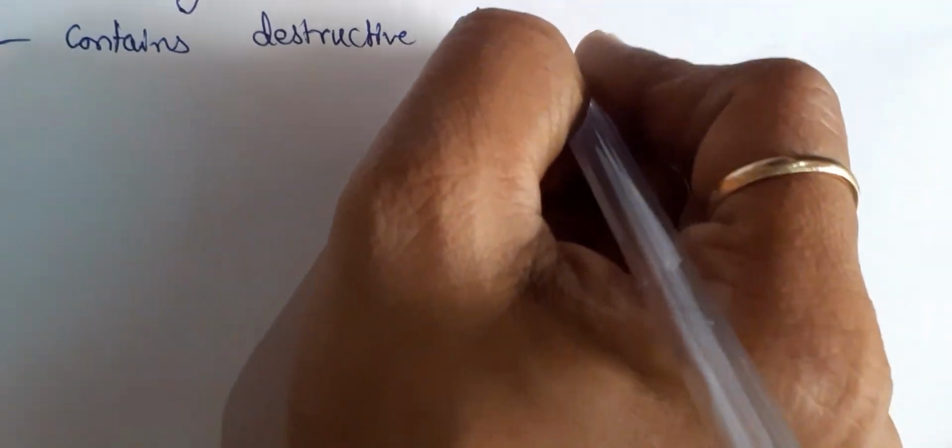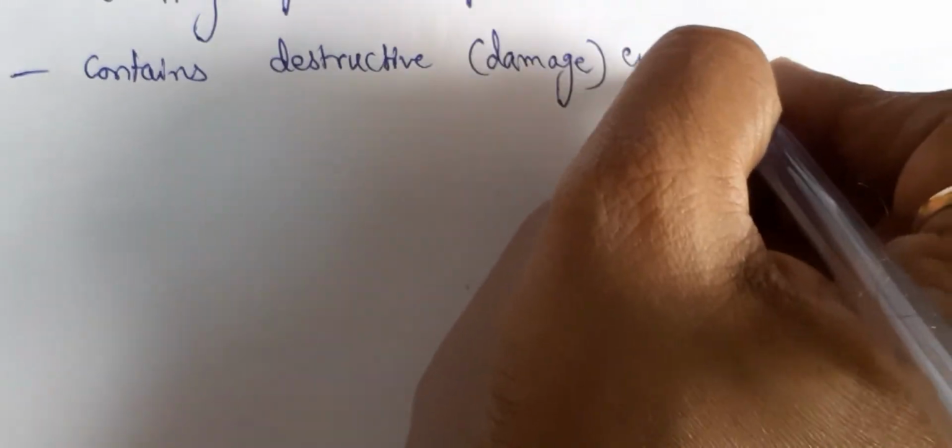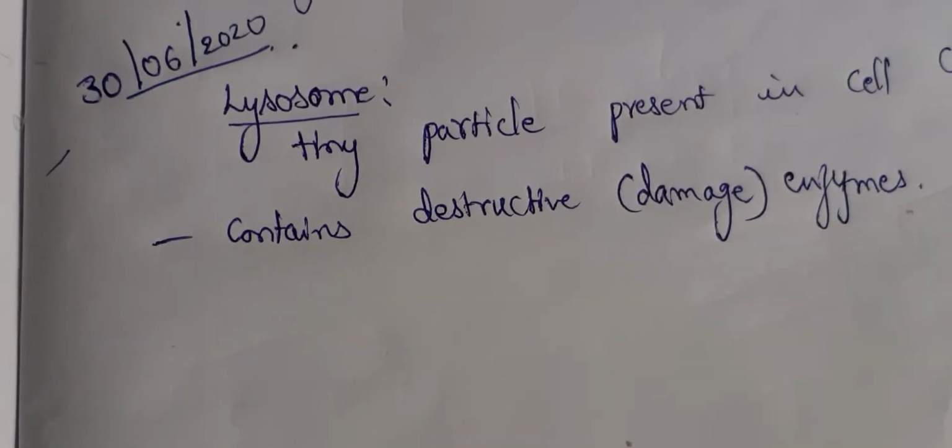Initially, it was thought that it is a very small particle and wondered where the enzymes are found. They thought that they are present in the cell, but these destructive enzymes are present not in the cell, but they are present in the lysosome. So what does lysosome contain? Lysosome contains destructive enzymes. Destructive means damaging enzymes. Enzymes which can damage. Destructive enzymes are present in the lysosome.